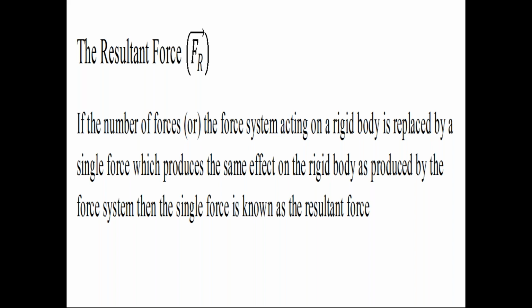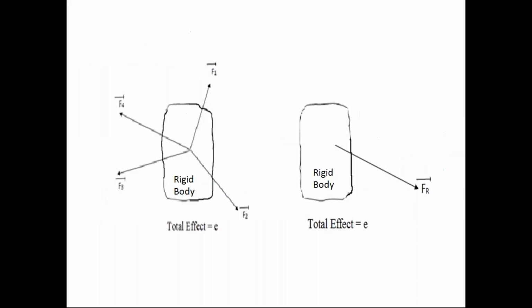And in the ship example, the number of tugboats are replaced with one tugboat, that is the resultant. The effect is the same. Number of forces and single force, resultant force. No change in the effect. The only difference is that the force system has a number of forces and the resultant force has only one force.